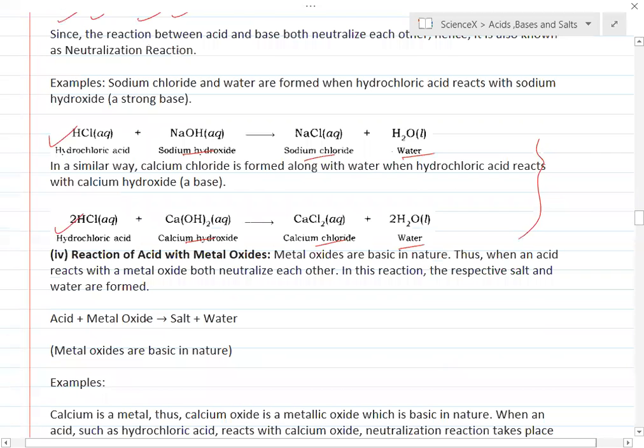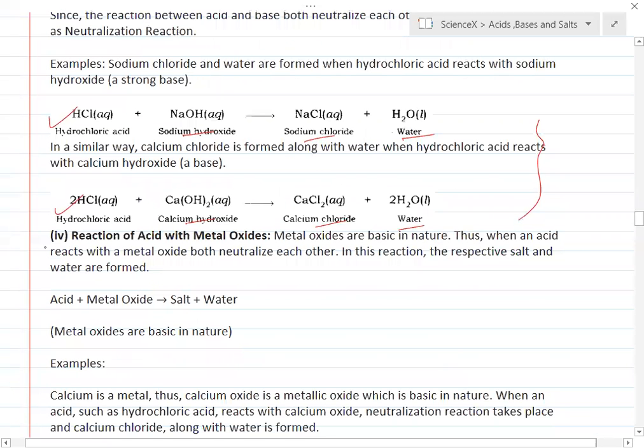Similarly, the reaction of acid with a metal oxide. Metal oxides are basic in nature generally. Why? Because if you take a metal oxide like sodium oxide and react it with water, it will give you a base, NaOH. Sodium is a metal, so the metallic oxide is basic in nature. Thus, when an acid reacts with a metal oxide, both neutralize each other. Acid reacts with a metal oxide, which is basic in nature, and gives you what?